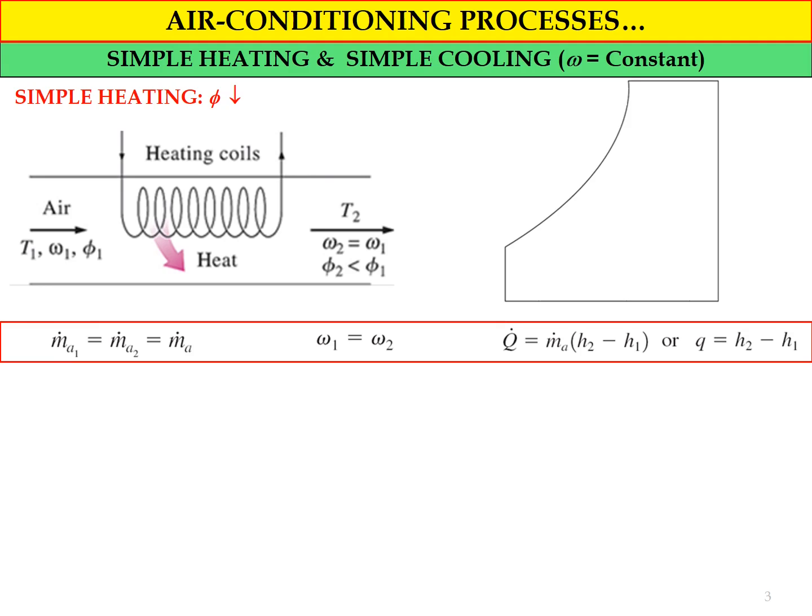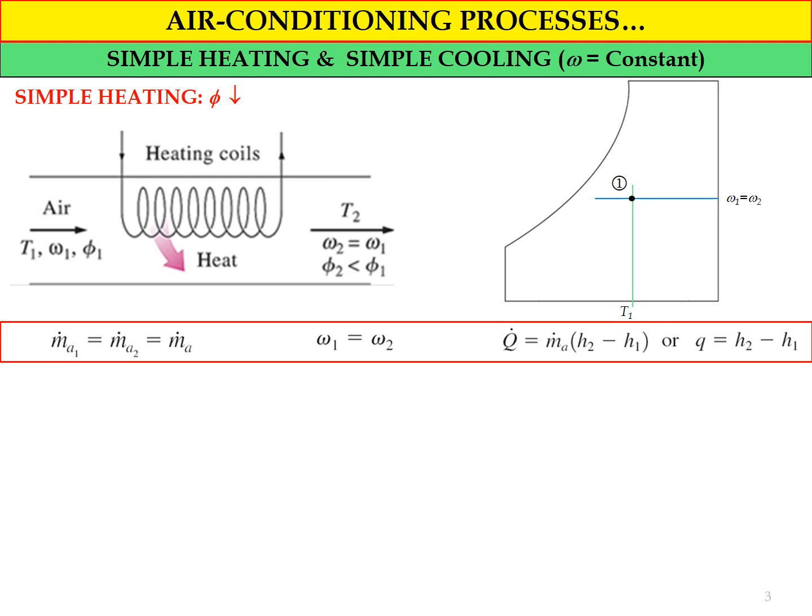If we want to draw the process using the psychrometric chart, we can draw a simplified psychrometric chart as shown in the slide. We just draw the frame of the chart, and then the important lines involved in the process, where we have a constant line for the specific humidity, omega 1 equal to omega 2. So we just draw the horizontal line, and then the vertical line for the dry bulb temperature at state number 1, T1.